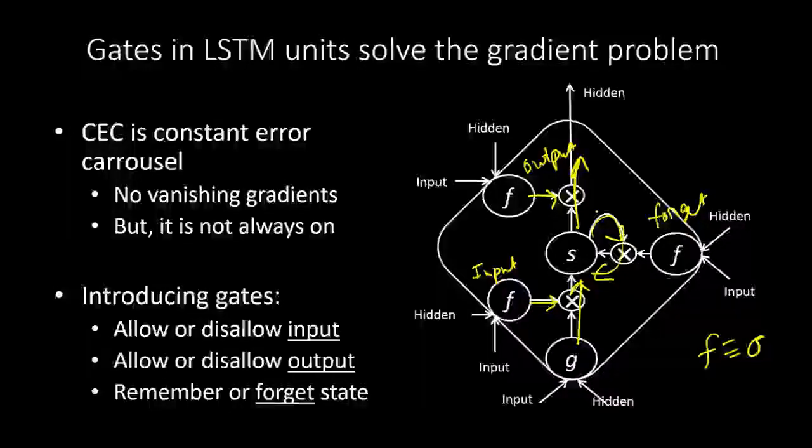That is the idea, and because of this multiplication, that chain of W's getting multiplied with each other gets broken. Now these gates either allow or disallow input, allow or disallow output, allow or disallow remembering of the state itself. There is an internal state which is not accessed, so whether it will come back in the next time step.